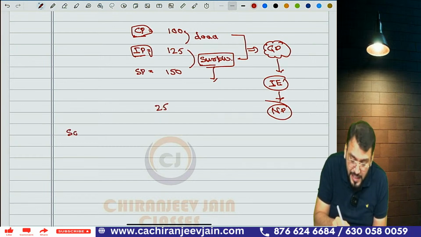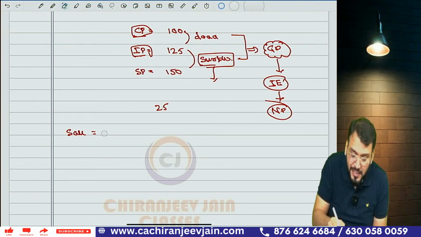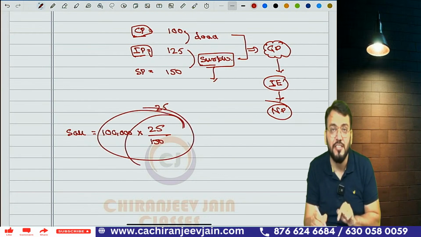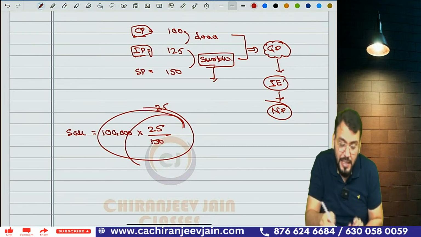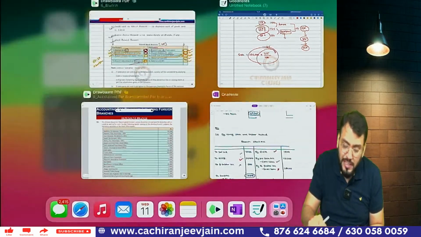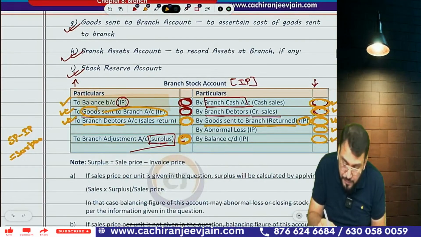Now suppose sales is 1 lakh. If the sales amount has been given, that is nothing but cash sales plus credit sales. If you know the total sales, you can apply the simple formula 25 divided by 150. So you can calculate surplus in this case. Surplus can be calculated if sale price and invoice price are given in the question. Understood? So you can easily calculate surplus from this account.